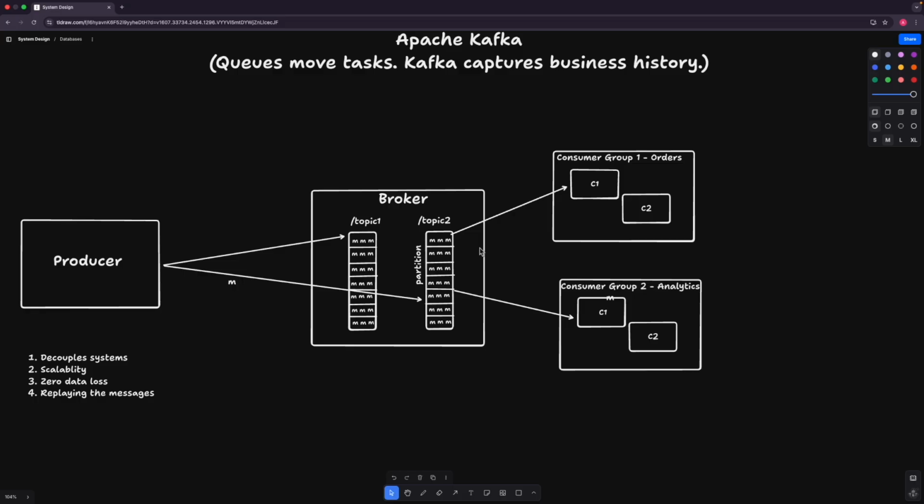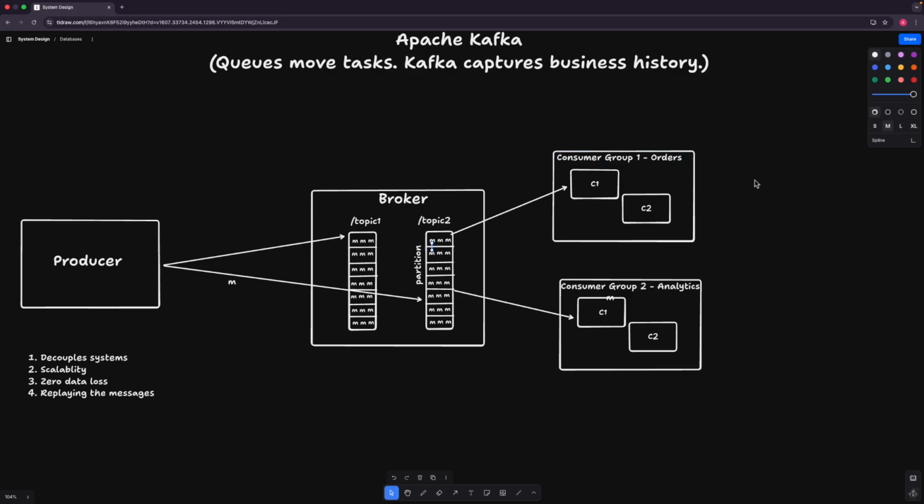With offset, what I mean is, let's say offset is like an index within the partition in the topic. Right now, let's say the index is at this point. Once a message is consumed, the index will move to the next point, and when the next message is consumed, the index will move again. Like this, once the index or the offset has moved, it is considered that the message has been consumed. So now we can just reset that offset to 2 hours back, and we can make sure the consumer will again consume those messages, and again the database will get fed with the new data.